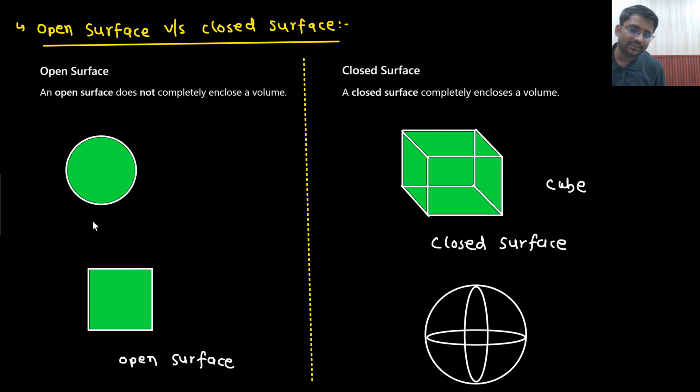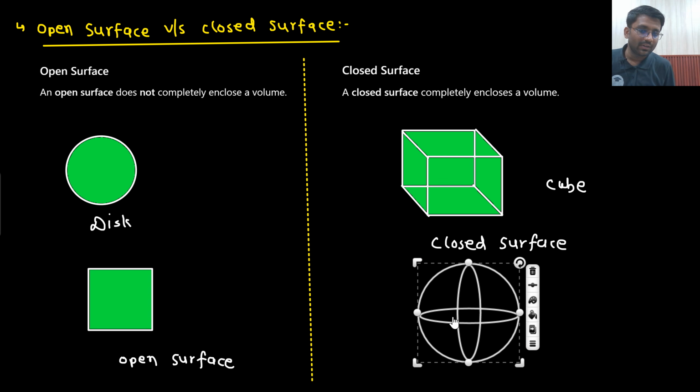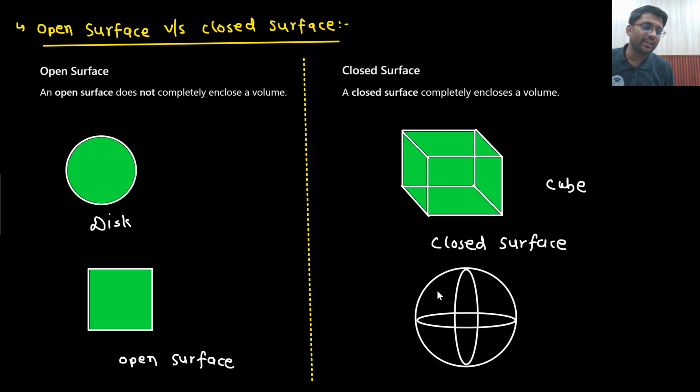So this was your disc, which was not enclosing any volume. But this is your closed surface, which will include some volume. In 2D it will be tough to show, so this is how I am showing a sphere. This is your sphere, which is a closed surface. It will enclose some volume.